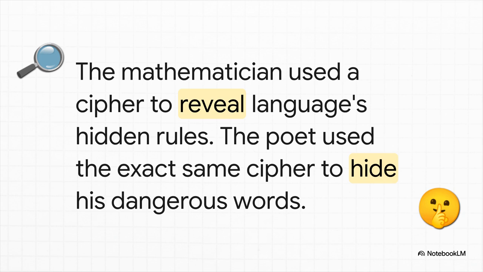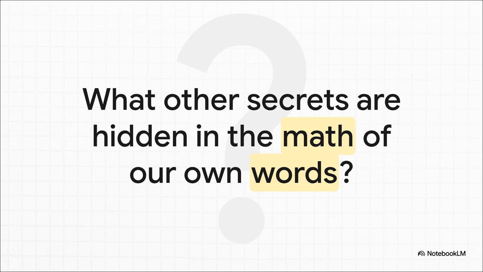The mathematician, trying to find the hidden rules of language, used the exact same tool that the poet used to hide his words from the world. One used the cipher to reveal, the other used it to conceal. So what started as a simple, kind of weird project, counting vowels and consonants, ended up revealing this deep, invisible structure that governs everything we say and write. It really makes you wonder, doesn't it? What other secrets are hidden in the math of our own words? What mathematical fingerprints are we all leaving behind every single time we speak?